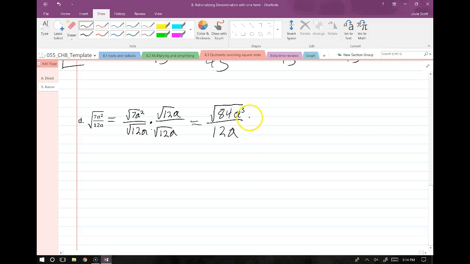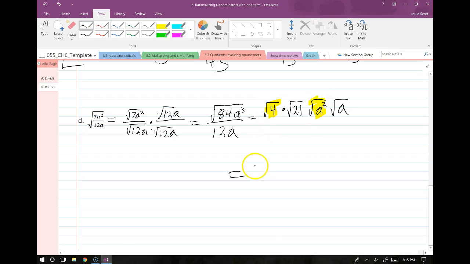All right, so now I'm going to keep on simplifying. 84 splits up into 4 times 21, and the a cubed also splits up into a squared and a plain old a. So we have 4 times root 21, and a squared times a. I'm going to bring everything I can simplify out front.